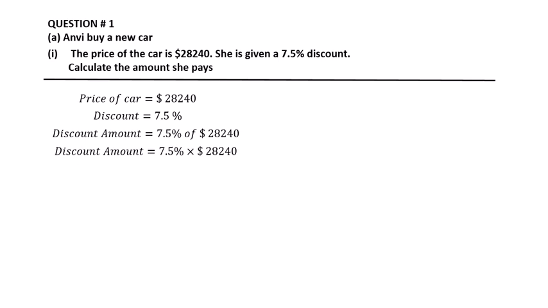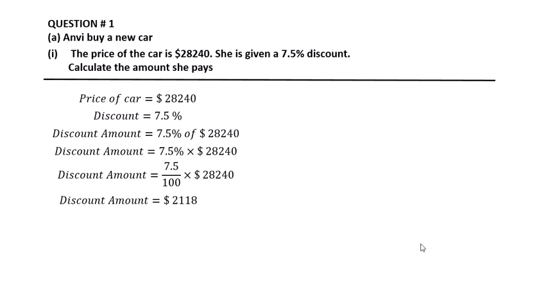The total amount is 28,240. Of means multiply. So 7.5 percent should be written in fraction form: 7.5 divided by 100 multiplied by 28,240.